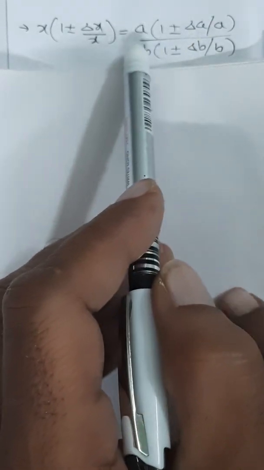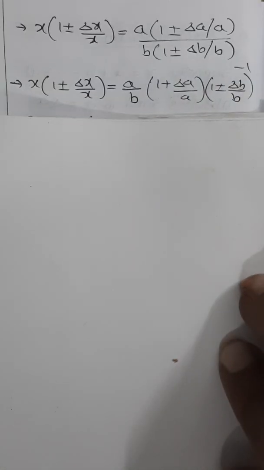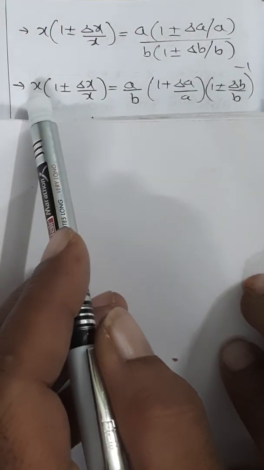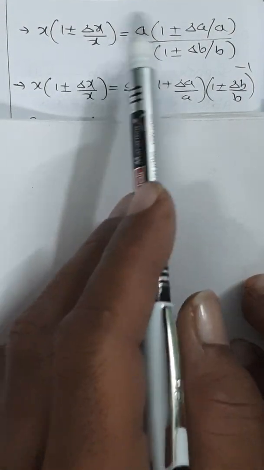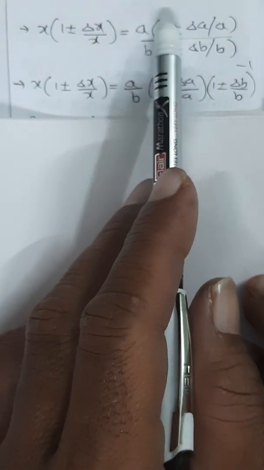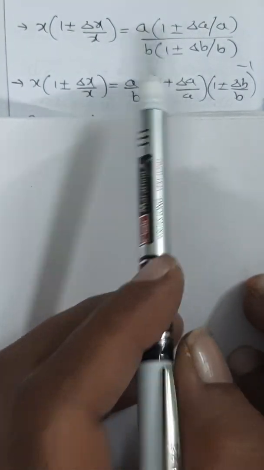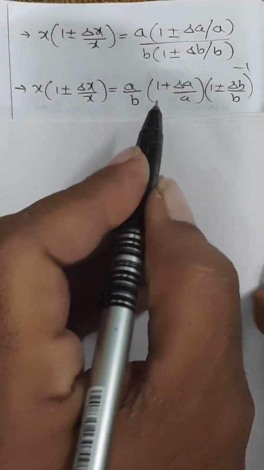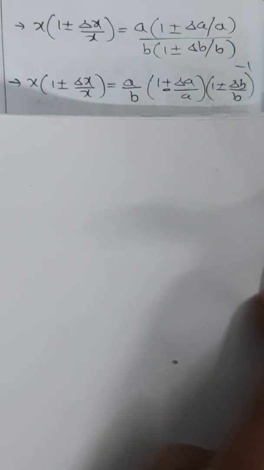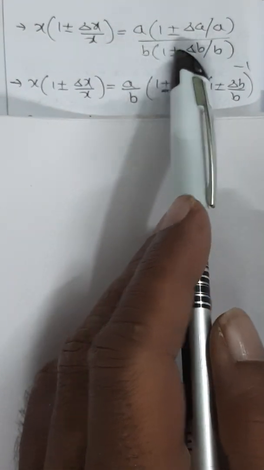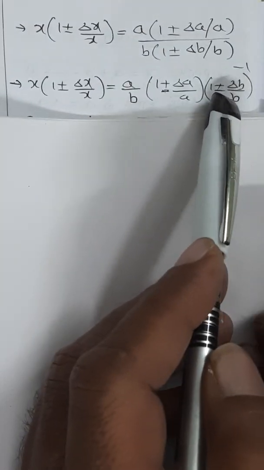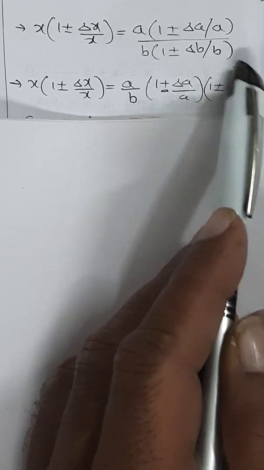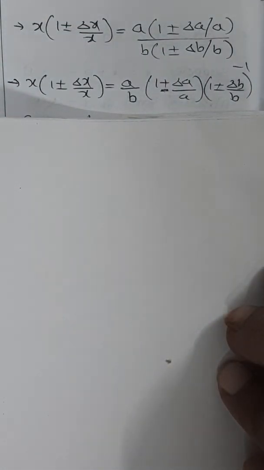So x into 1 plus or minus delta x by x equals a by b into 1 plus or minus delta a by a, divided by 1 plus or minus delta b by b. The denominator 1 plus or minus delta b by b, you can write as 1 plus or minus delta b by b whole power minus 1. So instead of keeping it in the denominator, you can write it as whole power minus 1.